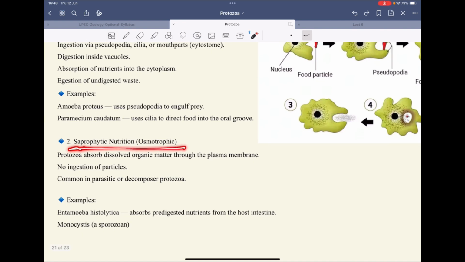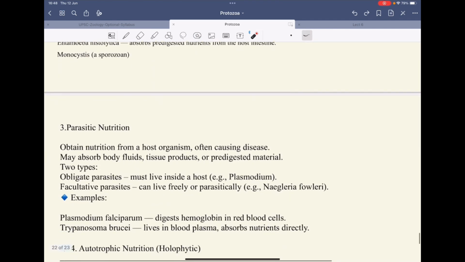So the second type of nutrition is saprophytic nutrition or osmotrophic nutrition. In this case, the protozoa absorbs the dissolved organic matter through the plasma membrane. There is no ingestion of the particles, and it's common in parasitic or decomposer forms. Its examples are Entamoeba histolytica and Monocystis.